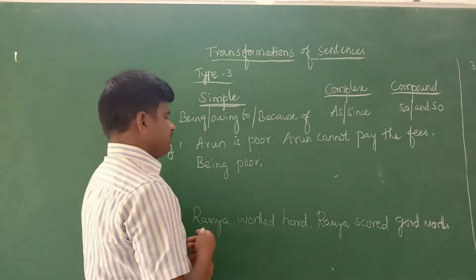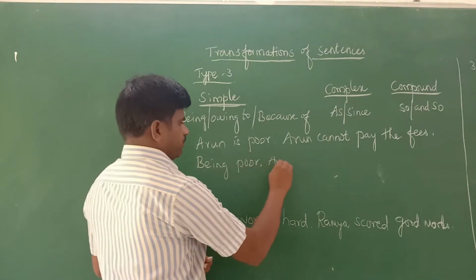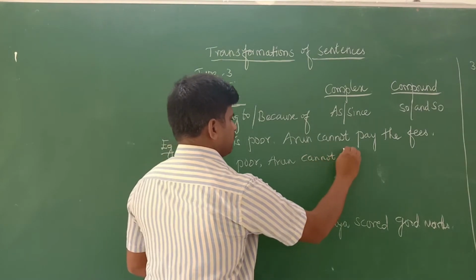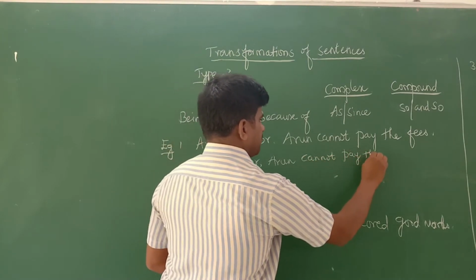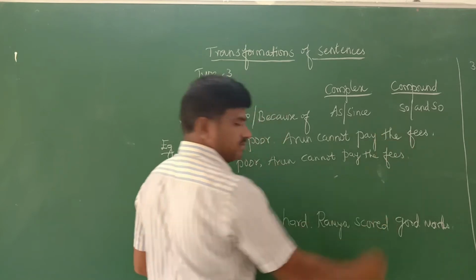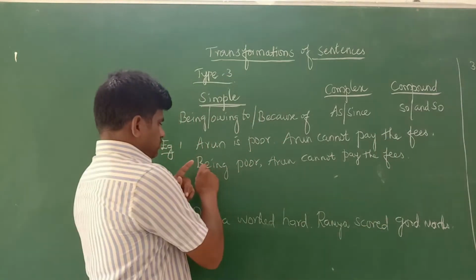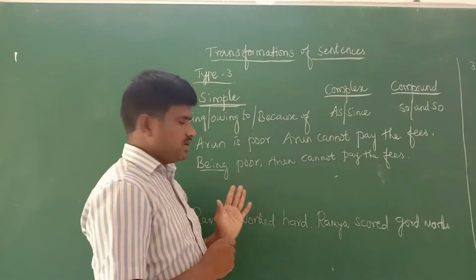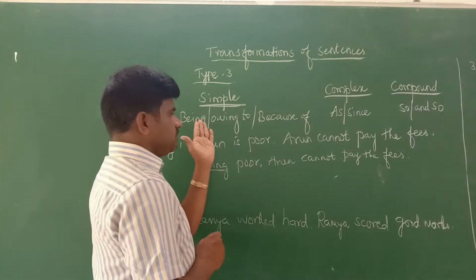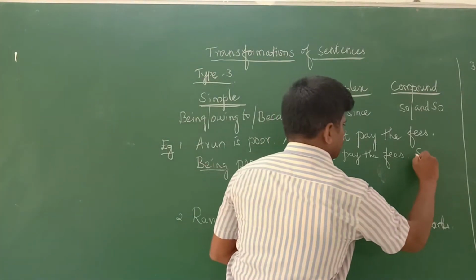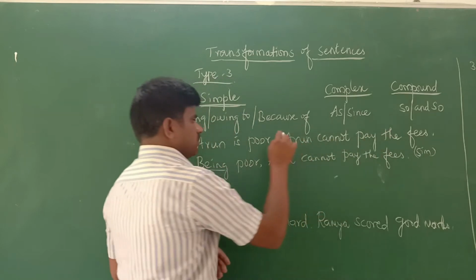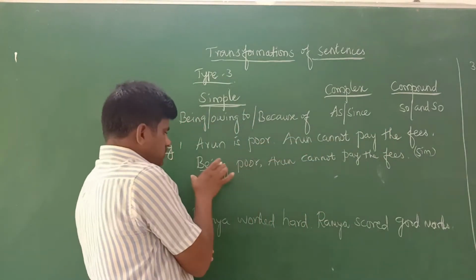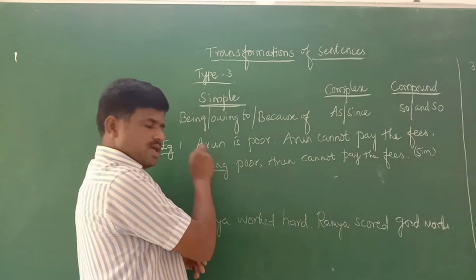Then here we should write the name Arun, no need to change. Arun cannot pay the fees. That's all. Being poor, Arun cannot pay the fees. So this is which type of sentence? This is a simple sentence. Given two sentences, we combined them into one simple sentence. We are using the word being.